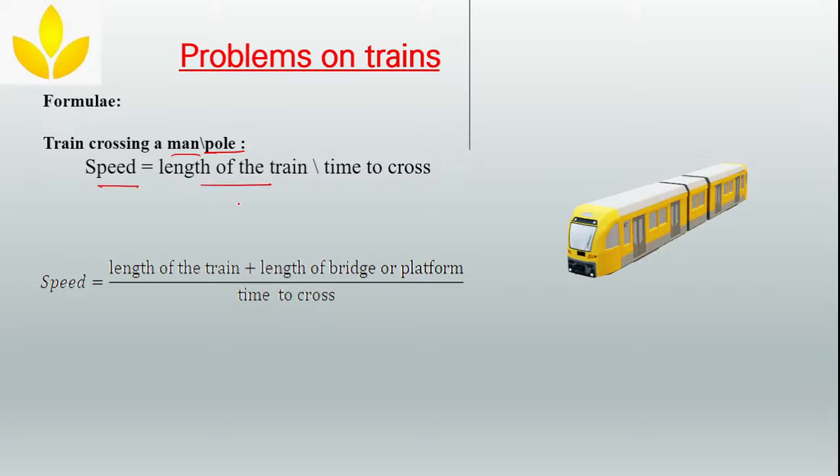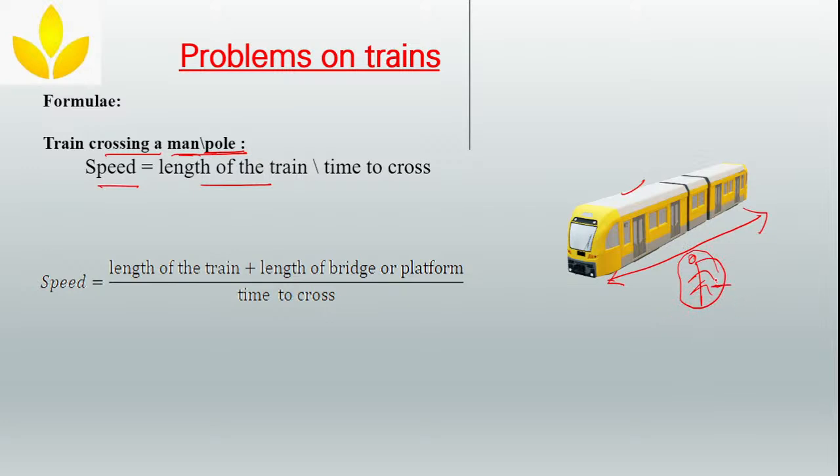Next, if any train is crossing a man or pole, this is a train and there is some man standing here. How are we going to decide it? If they ask you what is the length of the train, how will you count it? Simple. Sorry, the distance. The distance will be only the length of the train. You won't consider the length, height or width of this particular man.